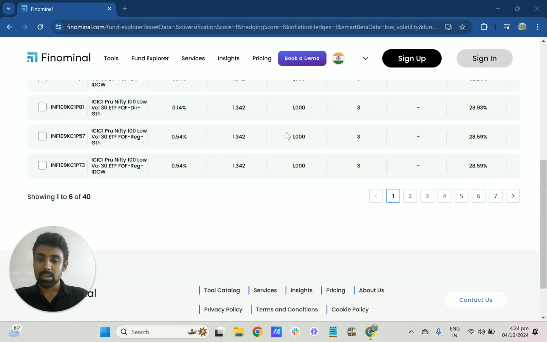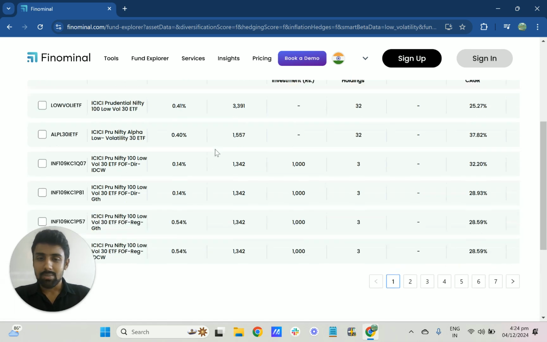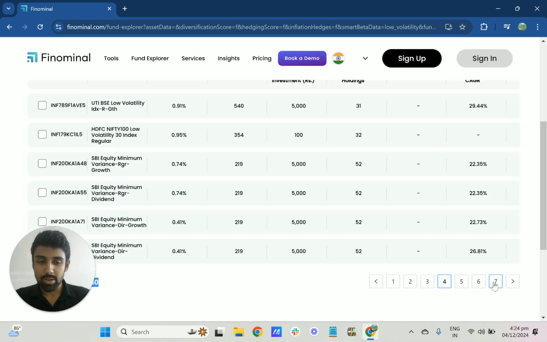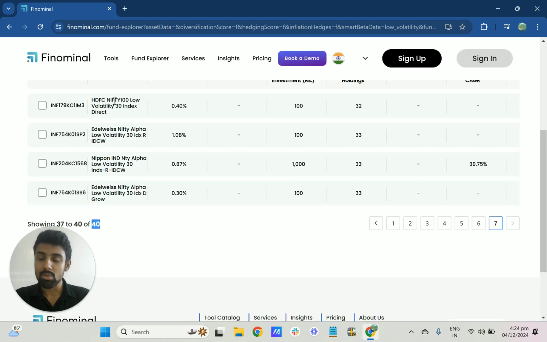So to start off with, there are about 40 funds. Obviously, in India there are different versions of the same fund, regular version, direct version. When I was going through all the funds in India, one thing to note is that there aren't any active low volatility funds in India. So almost all of them are index based funds. Pretty much most funds are tracking the Nifty 100 Low Volatility 30 index.